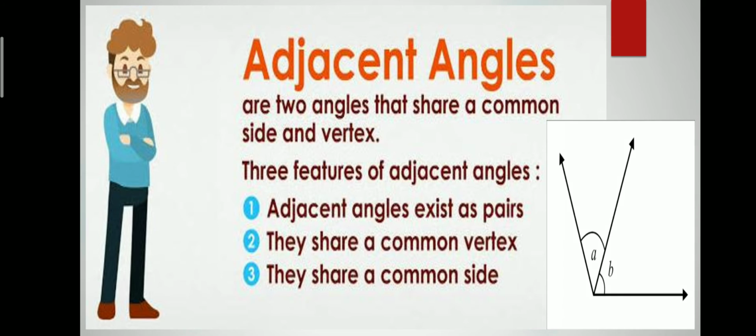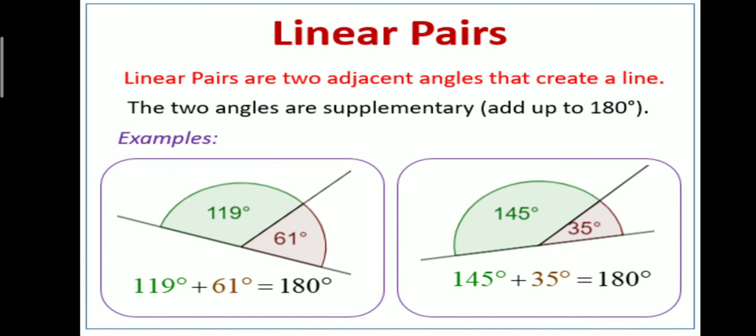The next one is linear pairs. What are linear pairs? I am going to tell you that if adjacent angles make a sum of 180 degrees, then they become linear pairs.